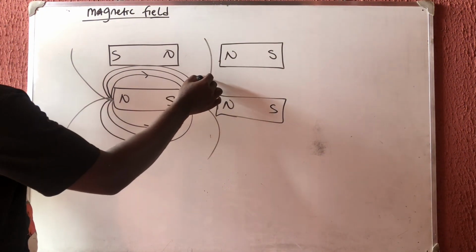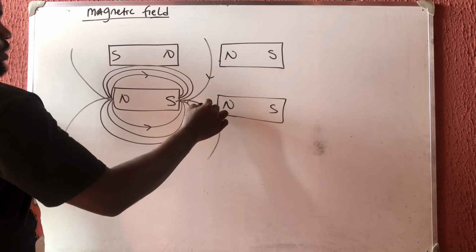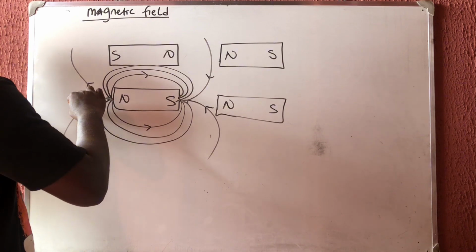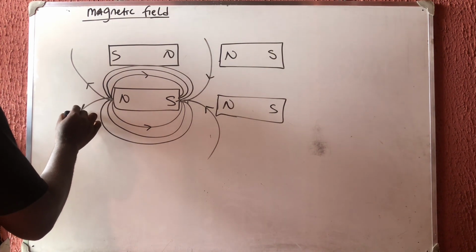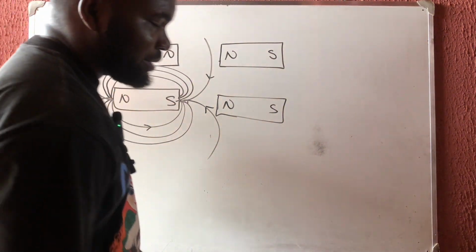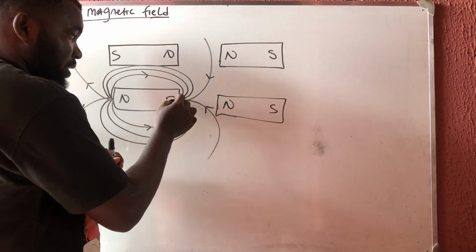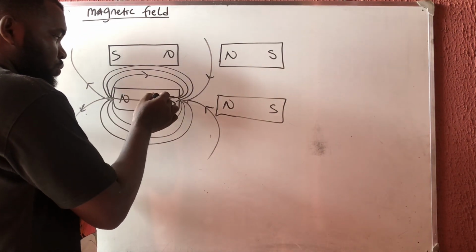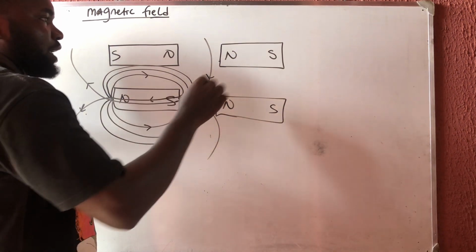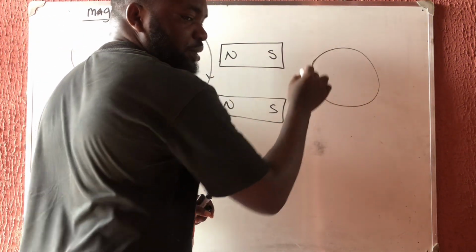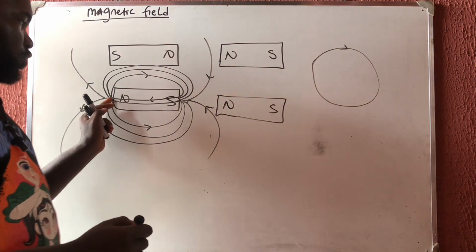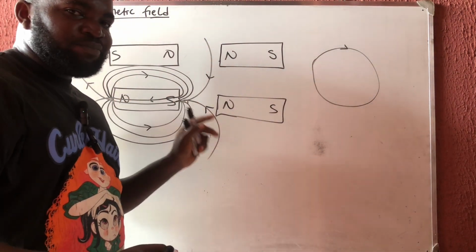If it is coming from the south, it is moving inward. But if it is from the north, it is moving outward. Very, very important to note. From the north, it is moving outward, but from the south, it is moving inward. That is outside the magnet. But inside the magnet, it moves from the south to the north, so that it forms a complete circle, having just one direction. Because if it continued moving from the north to the south inside, they would clash.